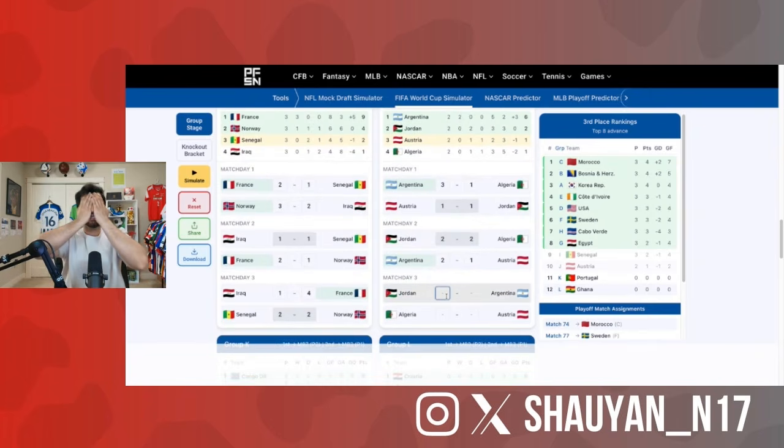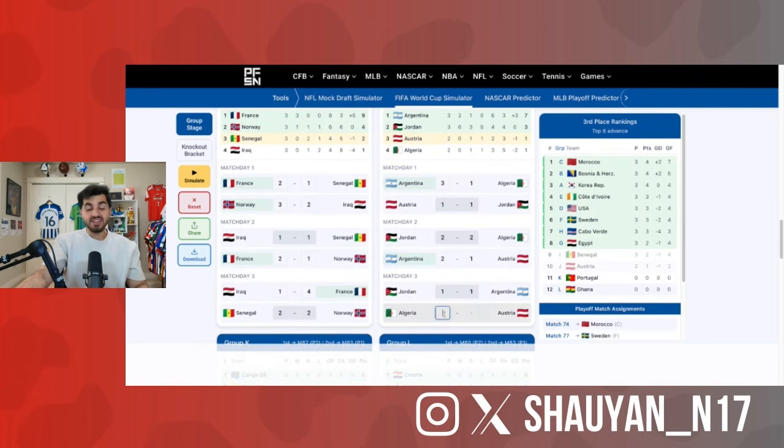Jordan, Argentina. Oh, man. Would it be crazy to say Jordan get a draw in this game because Argentina know they're through and they'll play a rotated lineup? You know what? I'll go with it. Jordan get 3 straight draws. They pulled the New Zealand of the 2010 World Cup here, but I think it will just be enough to get out of the group.